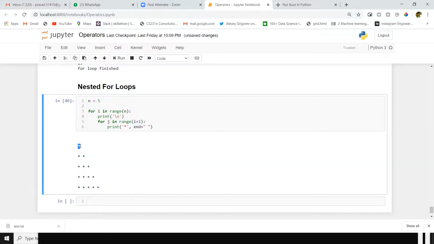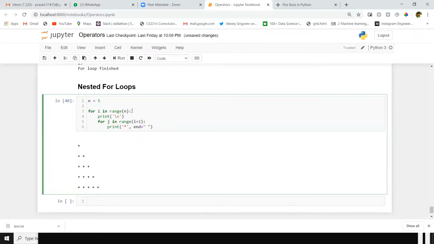In the first line I got 1 star. In the second line I got 2, in the third line 3, fourth line 4, fifth line 5. Yeah, here we are running 2 for loops, a nested for loop inside a for loop. One for loop will take care of the number of lines. One for loop will take care of the number of stars in a line.